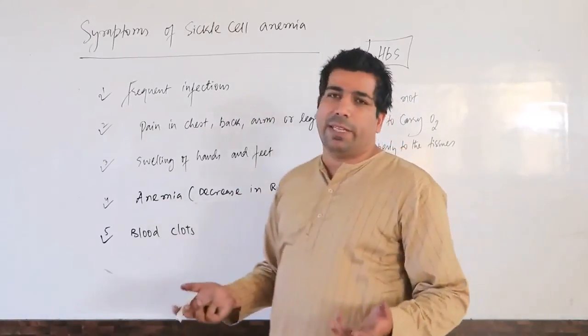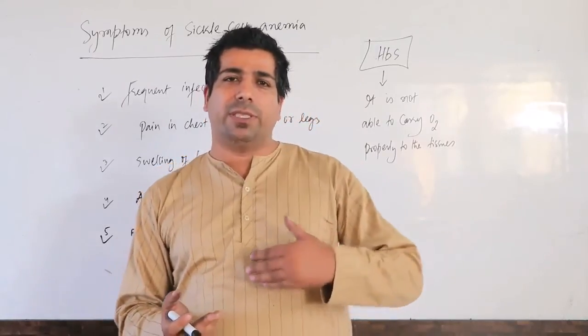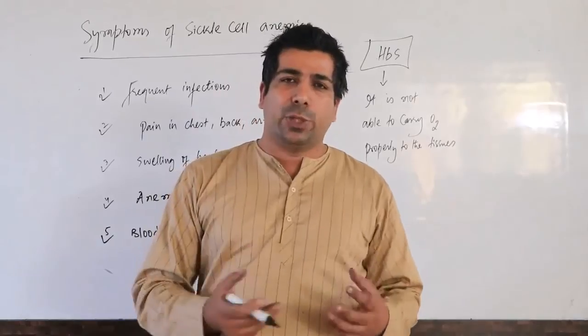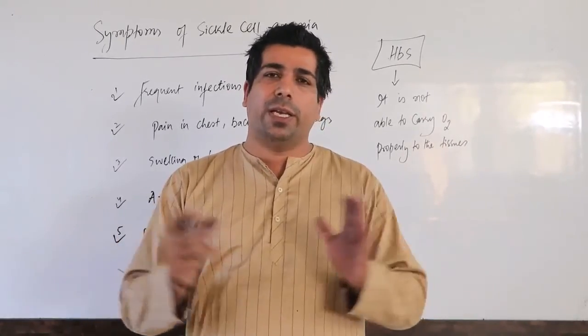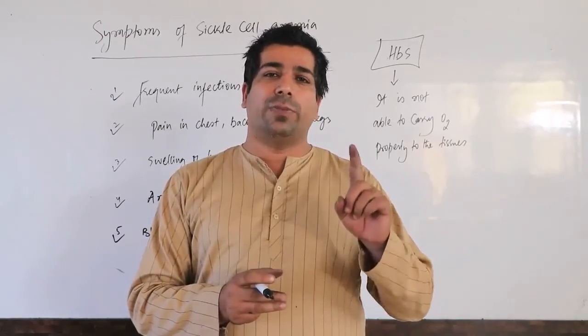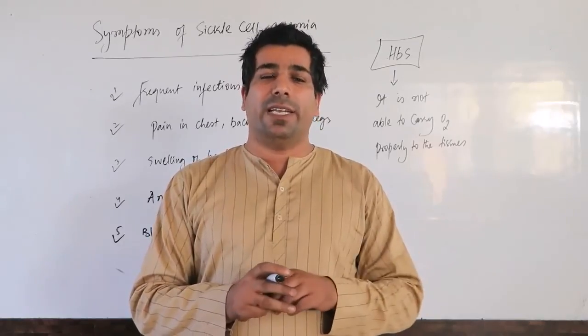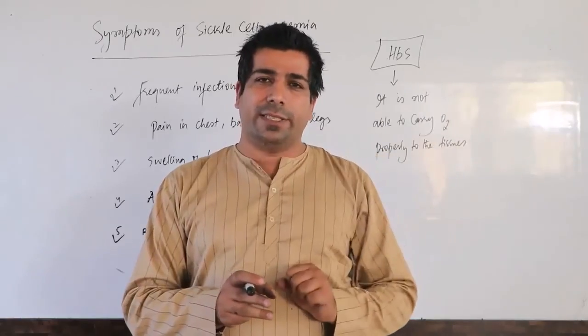Anemia: obviously when your normal round shaped RBC becomes a crescent shaped RBC, the actual function of the RBC has changed. As you have seen, in the normal hemoglobin there was glutamic acid that was replaced by valine. The shape of the cell has changed from round to crescent.